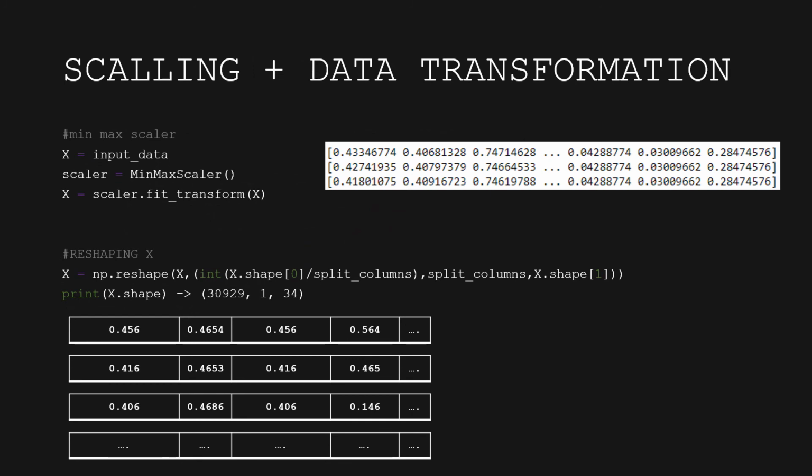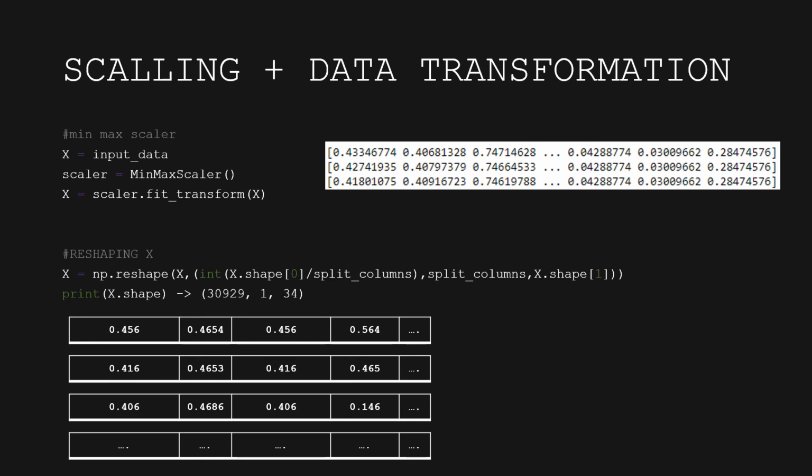The next thing we have to do is reshape X, which in this case is the input data. We want to reshape it into 30,929 rows, then 1 column, and then 34 rows. So now its columns are separated.